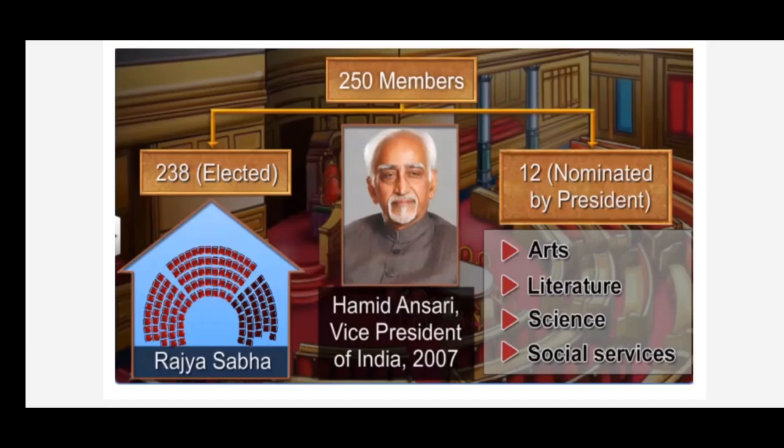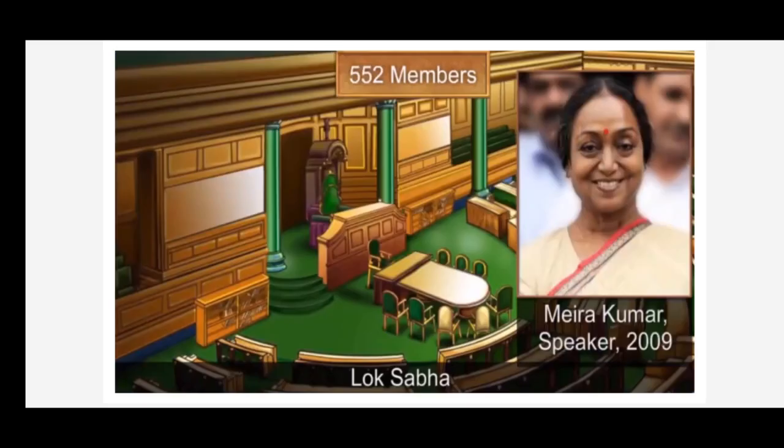The Vice President is the ex officio chairman of the Rajya Sabha. It is not subjected to dissolution because when 1/3 of members retire, the same number are elected again. The Lok Sabha is directly elected by the people of India. The Lok Sabha can have a maximum of 552 members, including 20 members from Union territories and 2 from the Anglo-Indian community. The Speaker presides over the sessions. Though the Rajya Sabha has some special powers, the Lok Sabha has supreme powers.